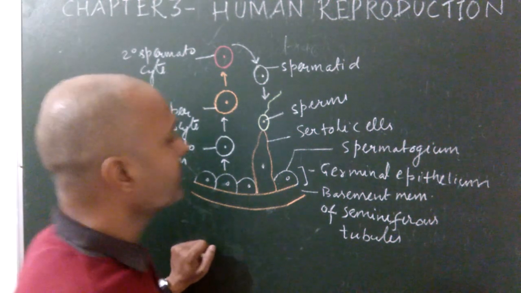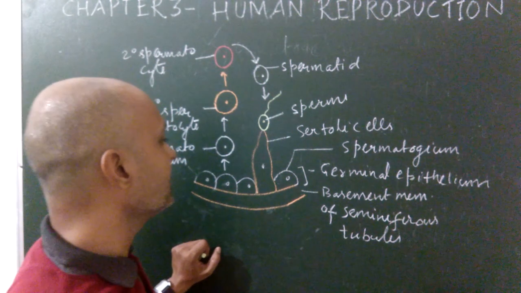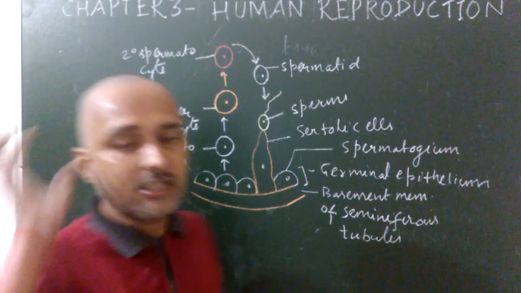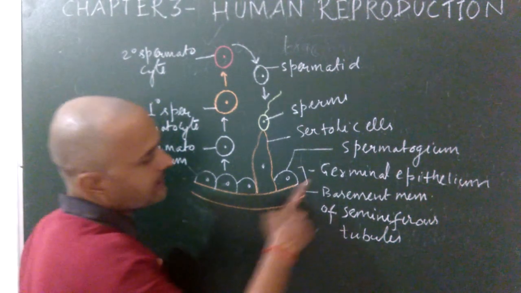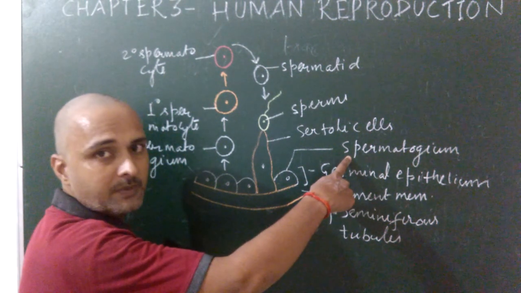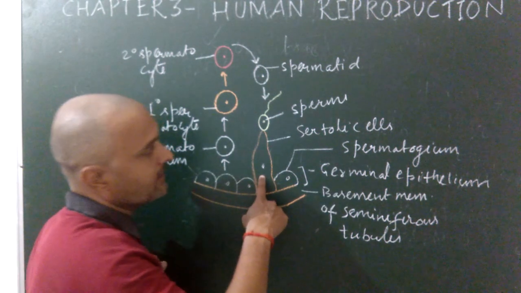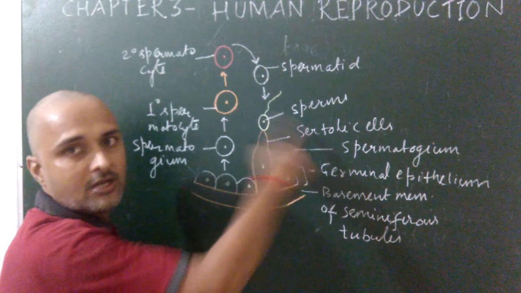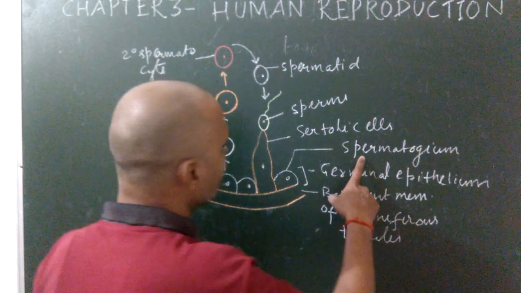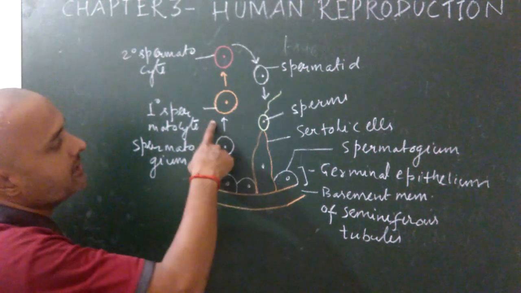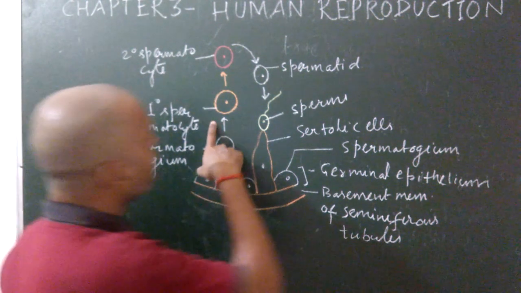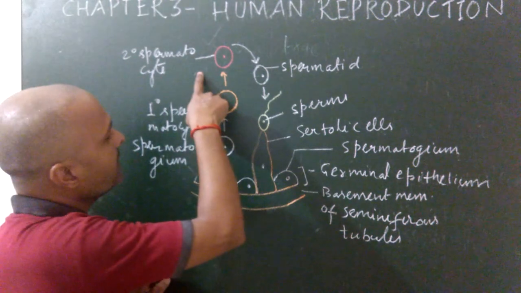You know well the process of spermatogenesis takes place inside the seminiferous tubules, and these tubules contain two types of cells. The male germ cells known as spermatogonium, first type. Second type, these cells are taller in size, known as Sertoli cells. So during spermatogenesis, the spermatogonium is converted into specialized cells known as primary spermatocytes. Then primary spermatocytes convert into secondary spermatocytes.